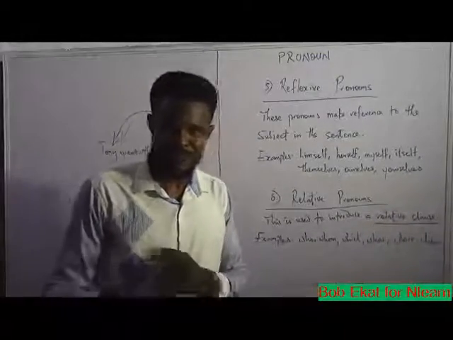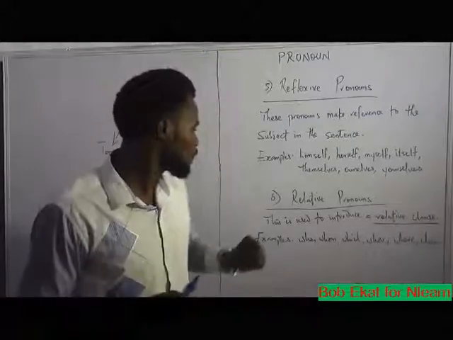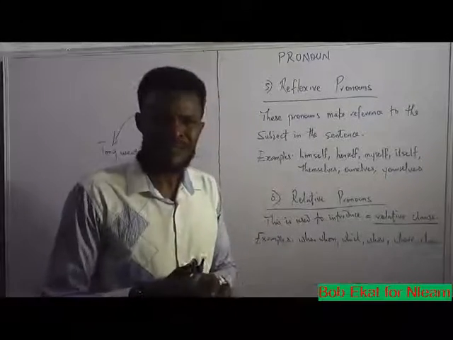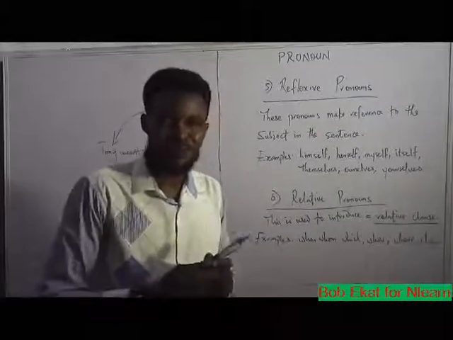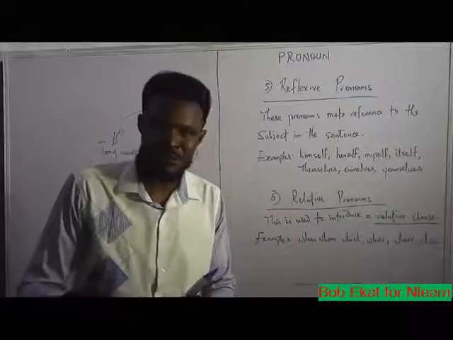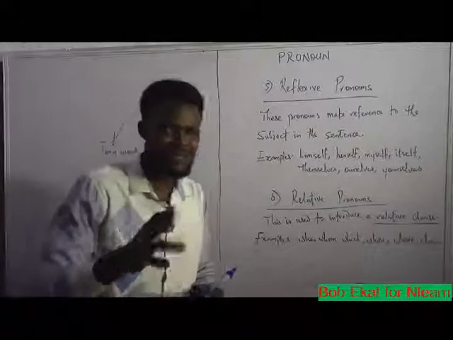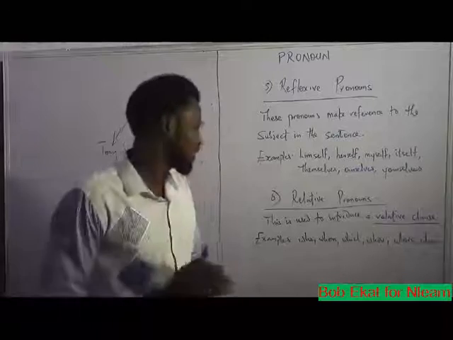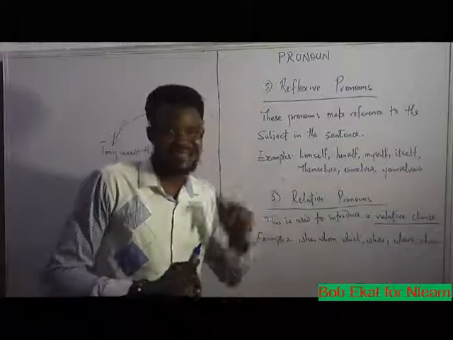If you think back, you remember. Yes, relative pronouns are parts of interrogative pronouns, but they have slightly different meanings when used in a relative sense.